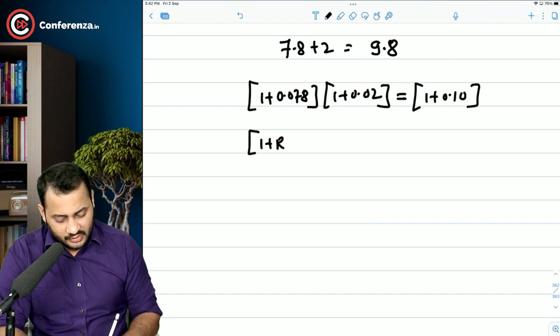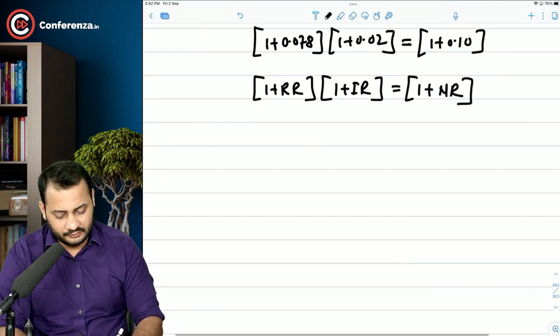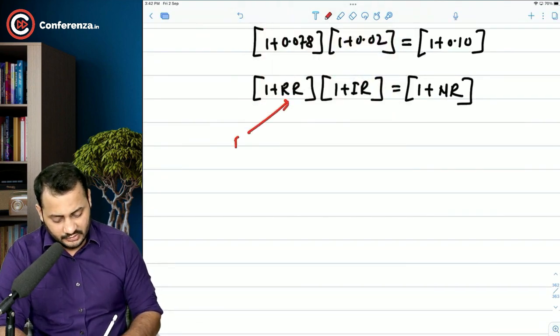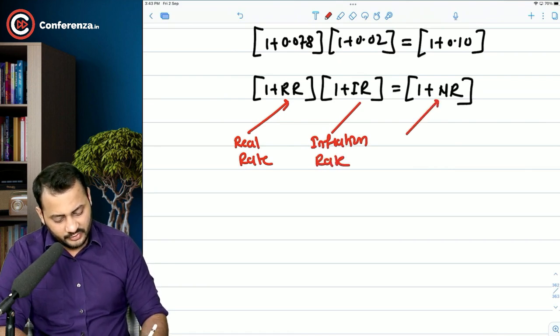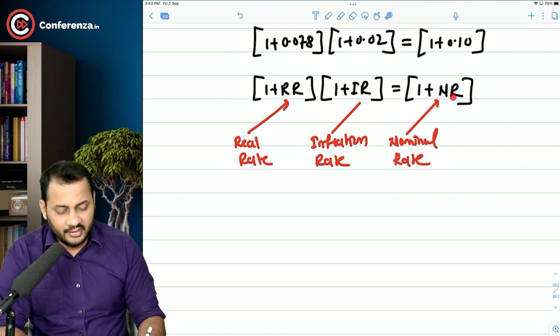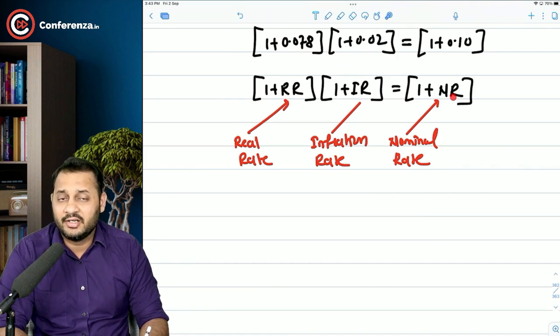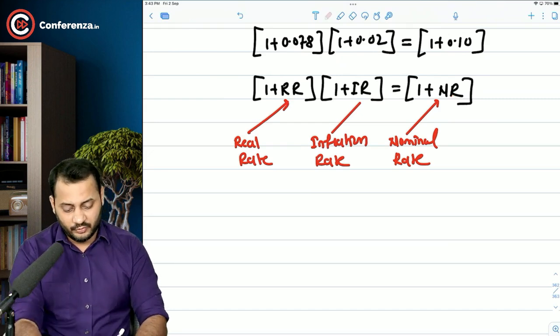1 plus real rate of return into 1 plus inflation rate is equal to 1 plus nominal rate of return. This is the real rate. This is inflation. And this is the nominal return. So one thing is clear to you. Nominal rate includes inflation and real rate both, but real rate does not include inflation. Okay. A couple more things you need to understand.